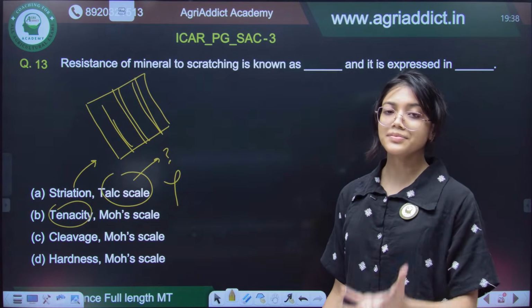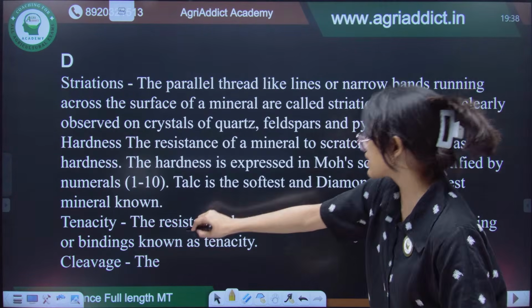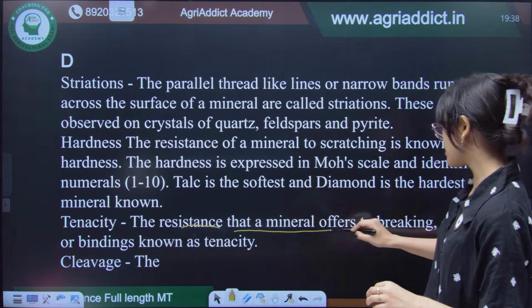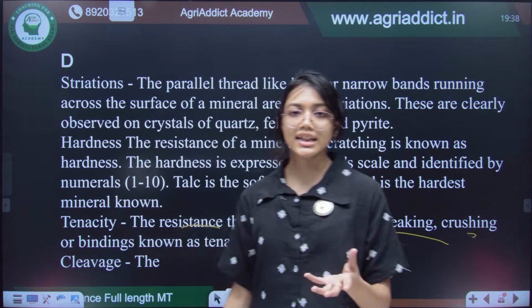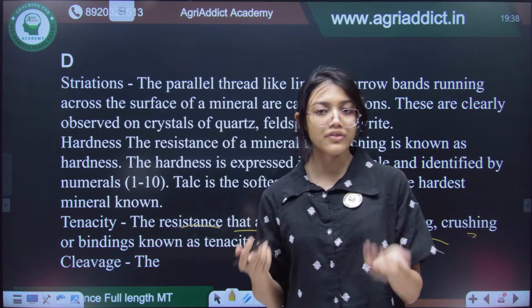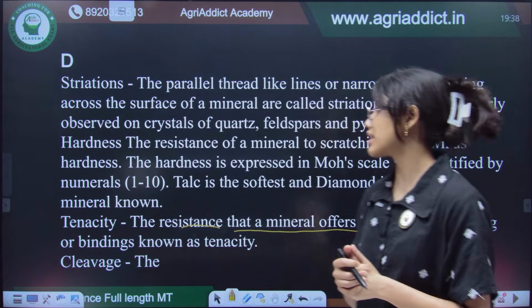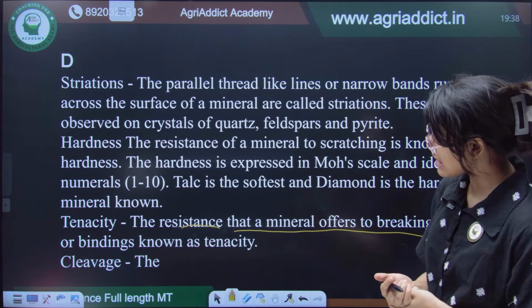Let's see the definitions over here. It is the resistance that a mineral offers to breaking, crushing or bending. So, it is the tenacity with which it can hold its structure against a deformation force that is externally applied. Okay. Striations are the parallel thread-like lines.